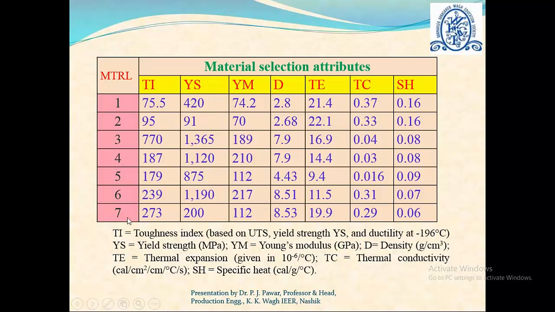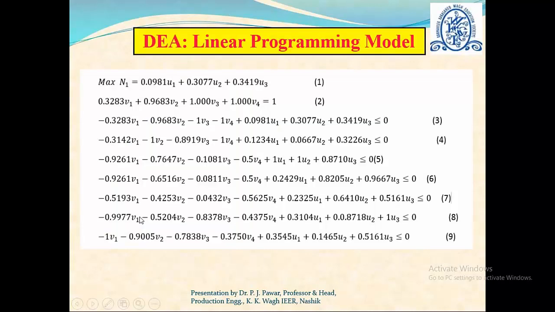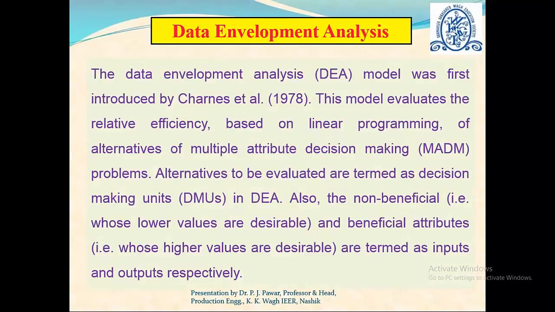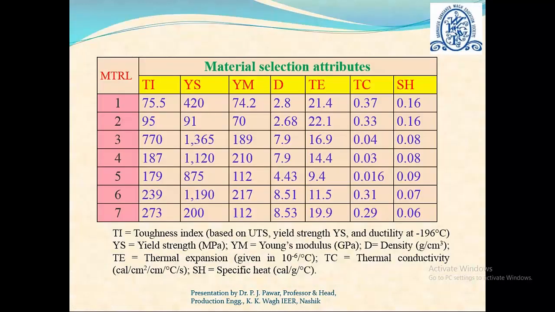Suppose we have 7 choices, so 7 materials are there. The list of materials is also given over here. So there are 7 materials, and we have to choose the best material for that particular application. Again, the attribute data can be collected, and here all data is available in a quantitative form.